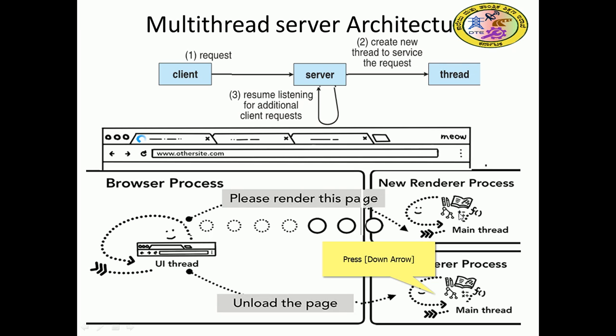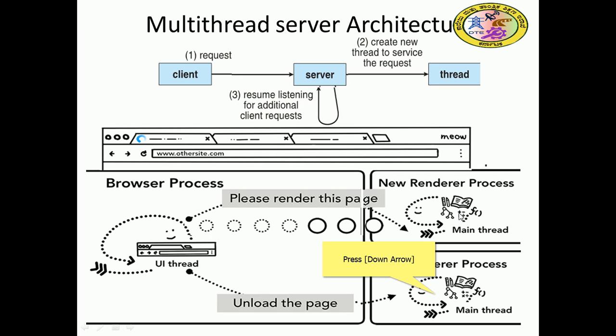A thread looks after opening that page requested by the customer. If we go on doing so, several pages accumulate, and some unwanted or old pages we want to remove, so we unload the pages. That is the concept of multi-threaded server architecture.